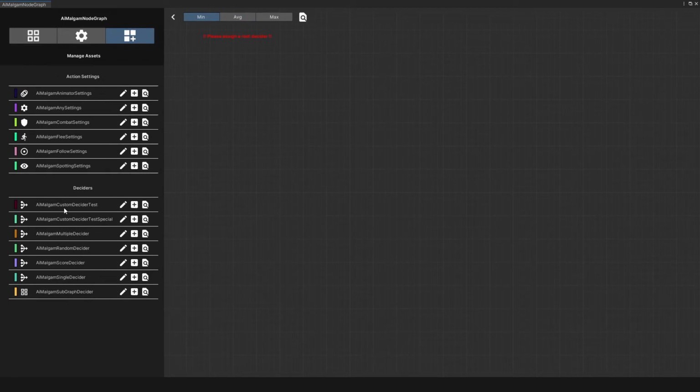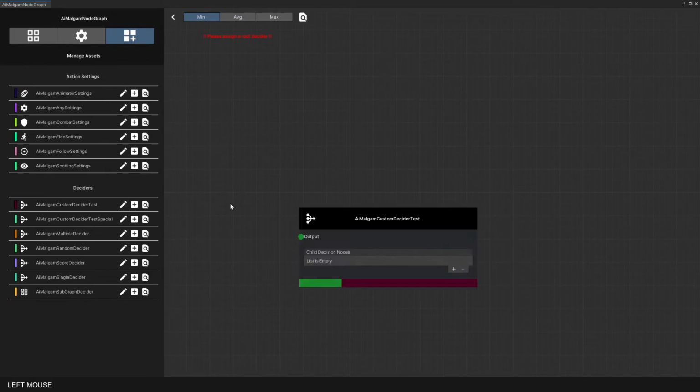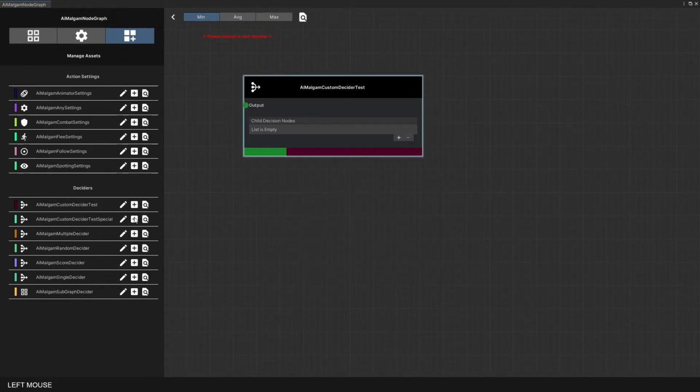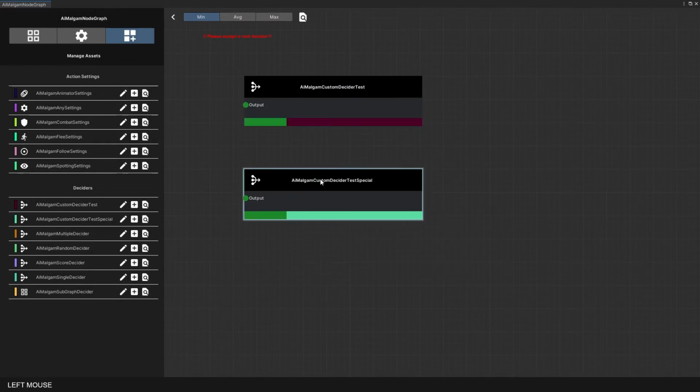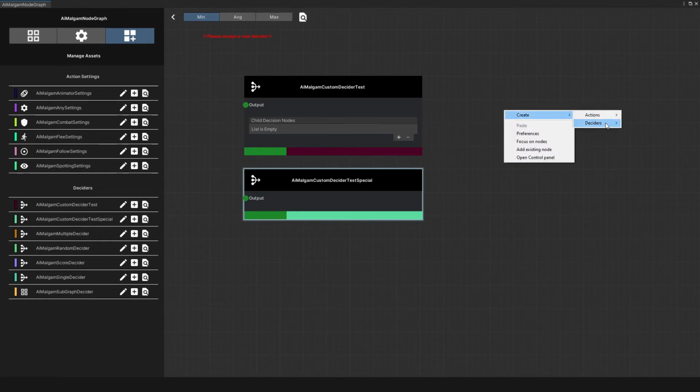As you can see, the newly created decider settings can be added as node instances into this graph editor, or in any other graph editor as well. This can also be done via the context menu.